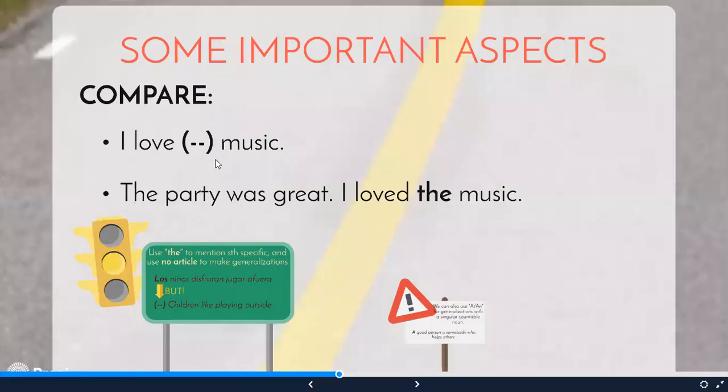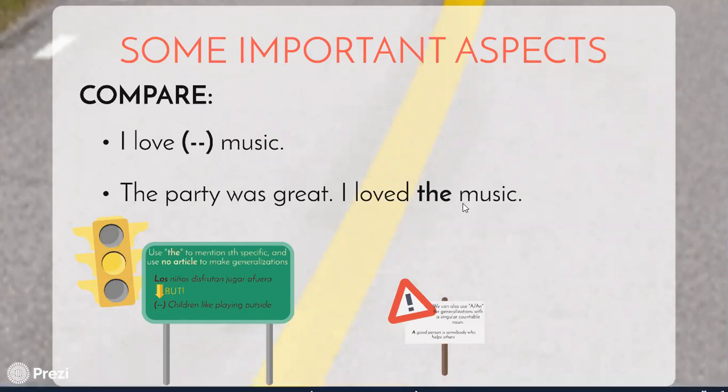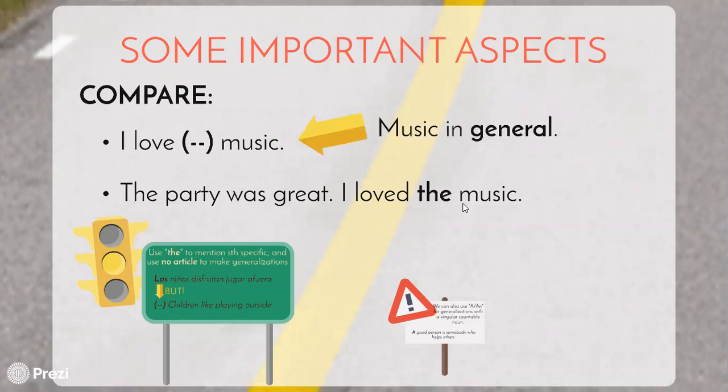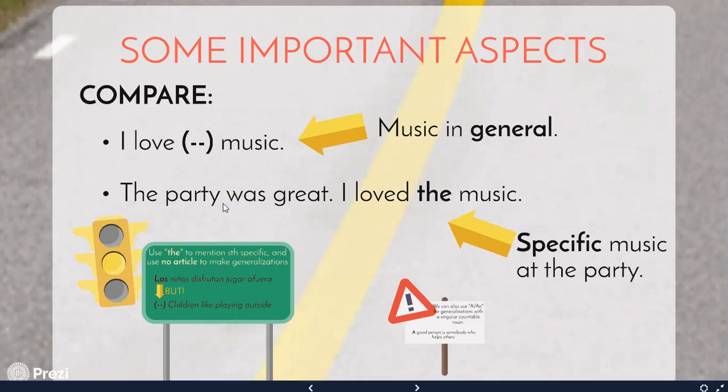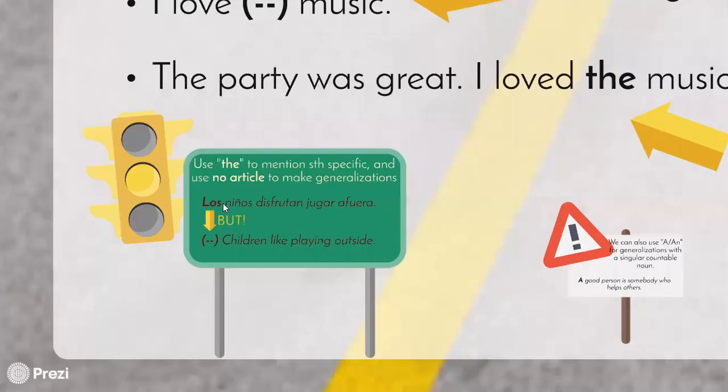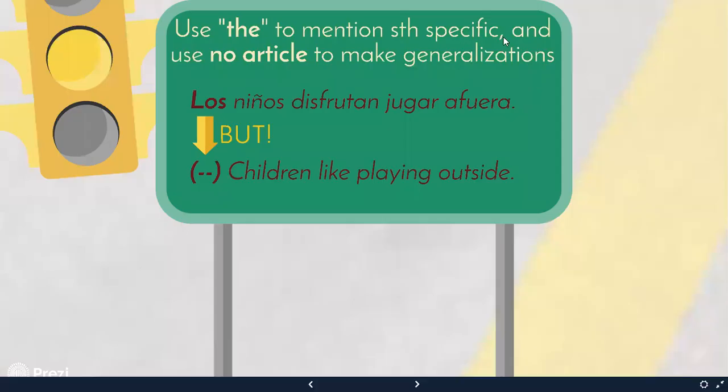So some important aspects. Compare these sentences. I love music. The party was great. I loved the music. So why don't I use nothing here, and why do I use the definite article here? Well, the answer is quite simple. When I use nothing, I love music in general. And when I use the, I am talking about the specific music at the party. So we use the to mention something specific, and we use no article to make generalizations.